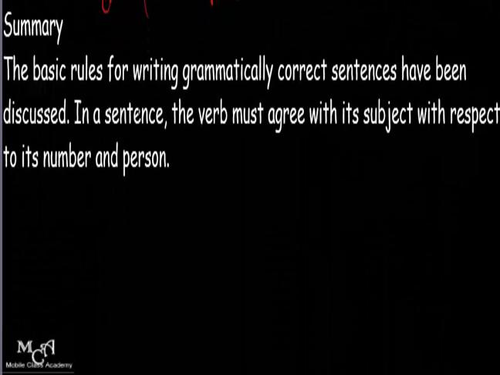So the basic rules for writing grammatically correct sentences have been discussed. In a sentence, the verb must agree with its subject with respect to its number and person. And with this, we've come to the end of the Concord class.